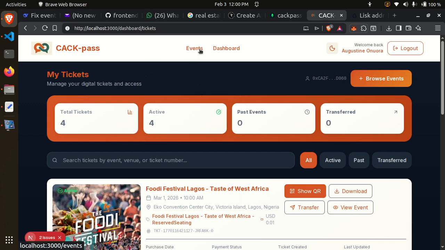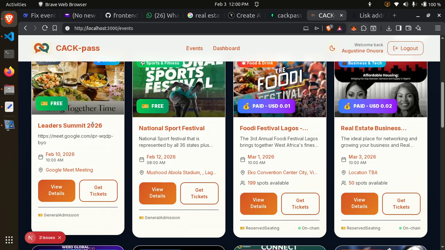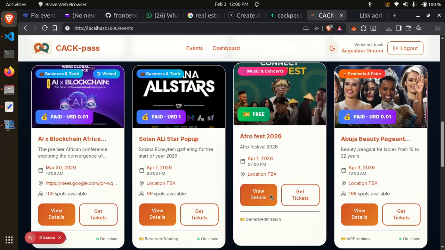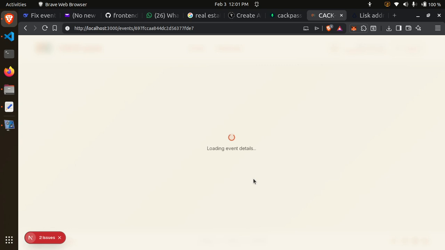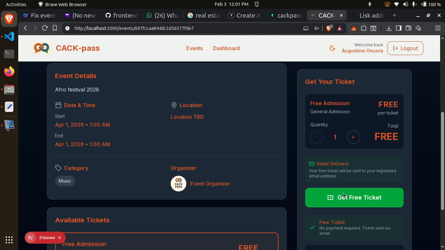Go to events and see one of the free tickets here. This is Leadership Summit National. Okay, Afro. Let's go to Afro. It is a free ticket, so let's get it for Afro. So for Afro, you can see get free ticket. Click on get free ticket. So those are the free tickets.